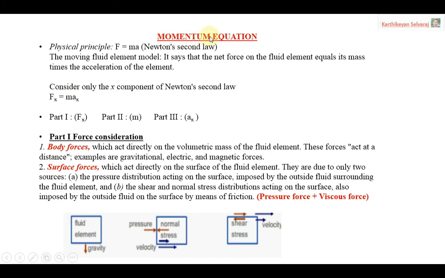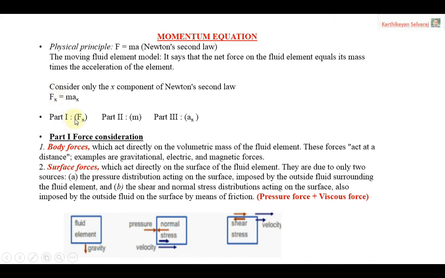For deriving this equation we need to follow three steps. I am calling them part 1, part 2 and part 3. This is the principle F is equal to ma. We are going to consider only the x component of the forces, that is why the x appears. In the first part we consider the forces applied on the fluid element.